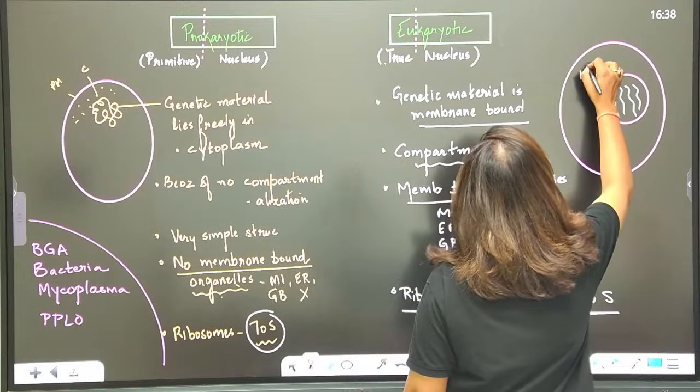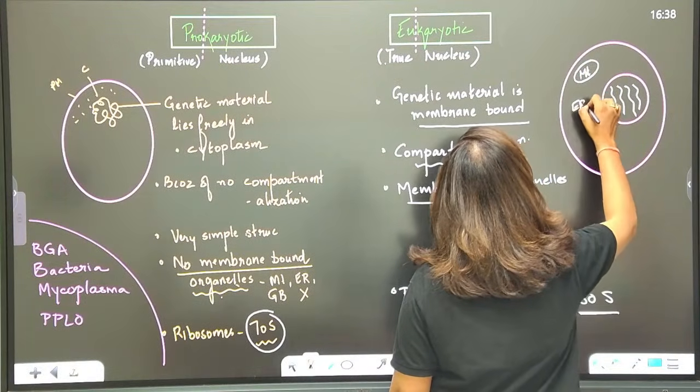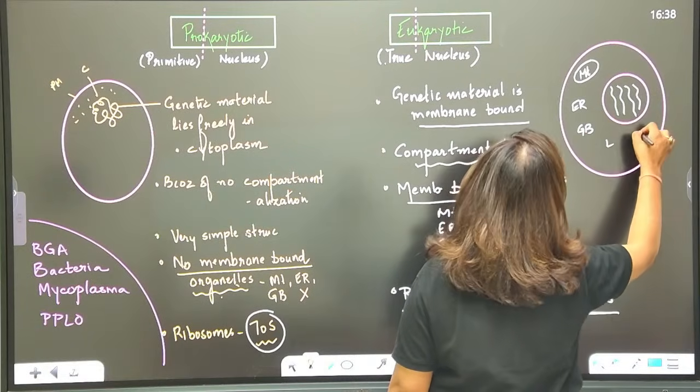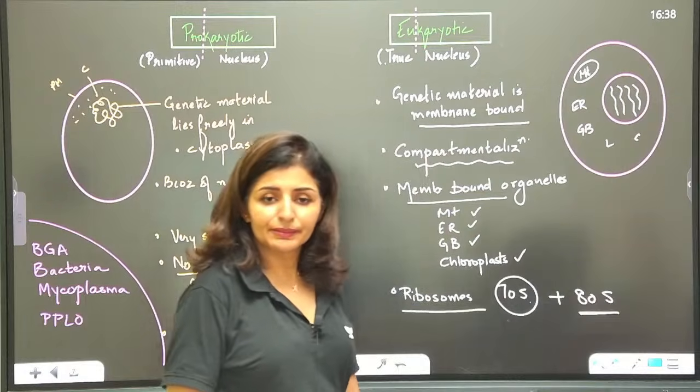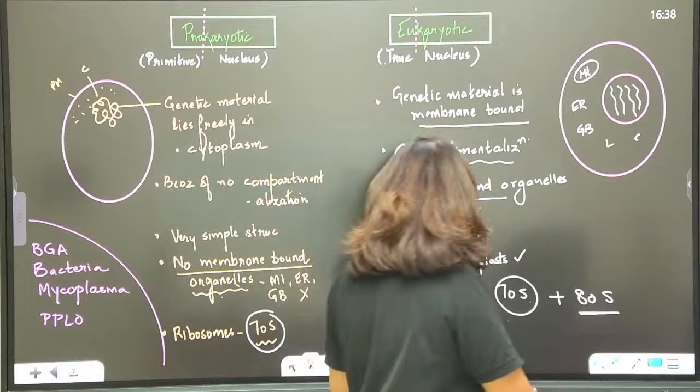So we'll see different boundaries of mitochondria, ER, Golgi body, lysosomes, chloroplast, and so many things here. Is this clear? Now, what all comes under this?